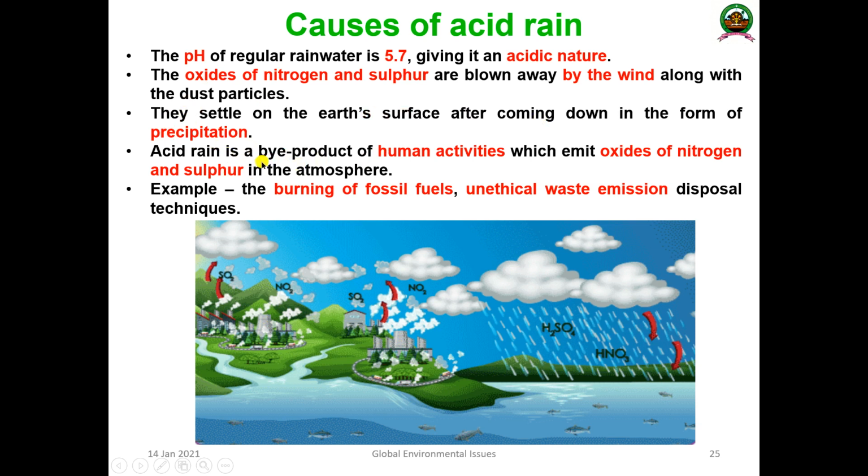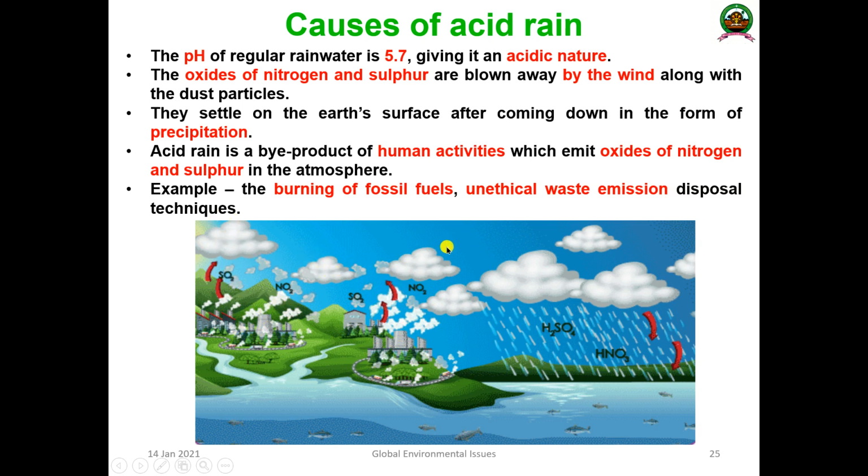Acid rain is a byproduct of human activities which emit oxides of nitrogen and sulfur into the atmosphere. There are many such processes, like the burning of fossil fuels, unethical waste management and poor emission disposal techniques. Here you can see the factories and industries produce a lot of sulfur dioxide and nitrous oxide into the atmosphere. The smoke and everything is directly released and trapped in the ecosystem.